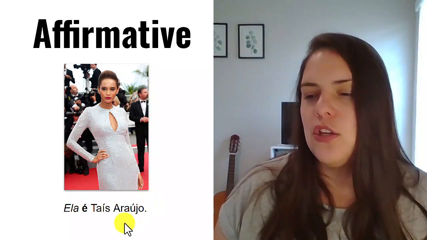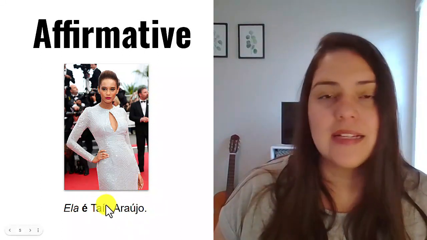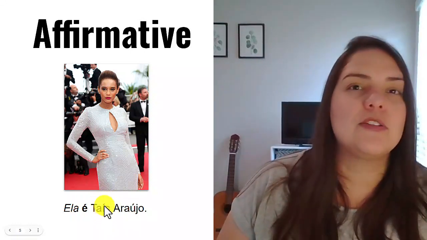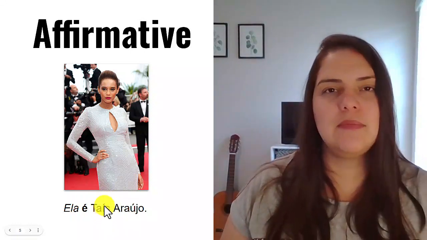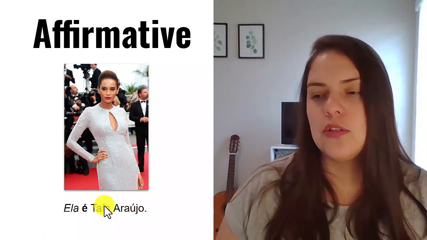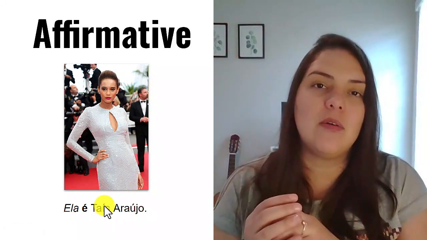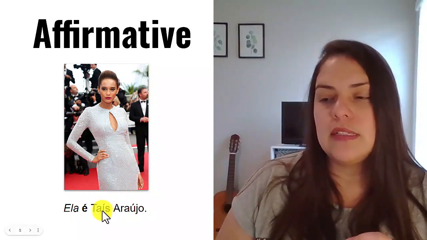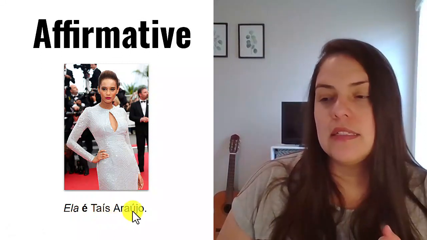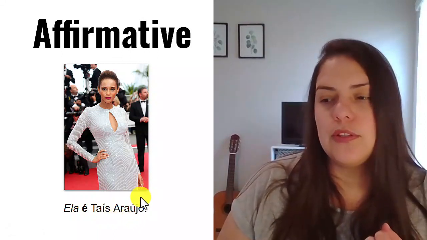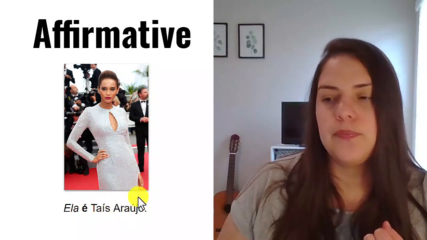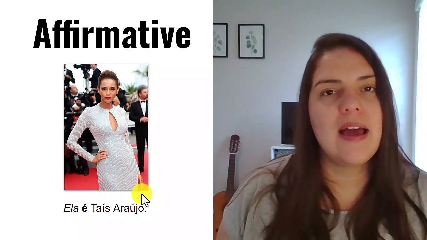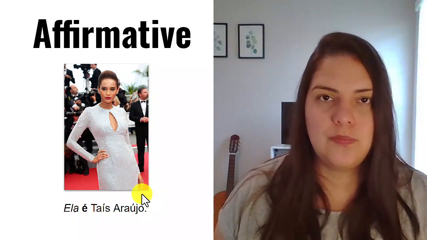And again, you can see here the accent that opens the sound. In the case of the letter I, there is not much to open, but it makes the sound stronger. So it brings the attention to that vowel, makes that vowel the strongest vowel in a word. So here you would pronounce the letter I with strength, the same way with the letter U, with strength because the accent is on top of it. Ela é Thaís Araújo. Ela é Thaís Araújo.